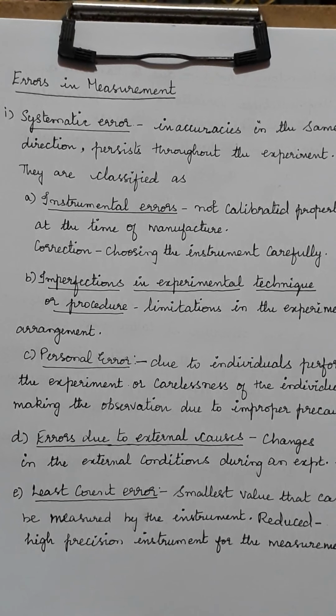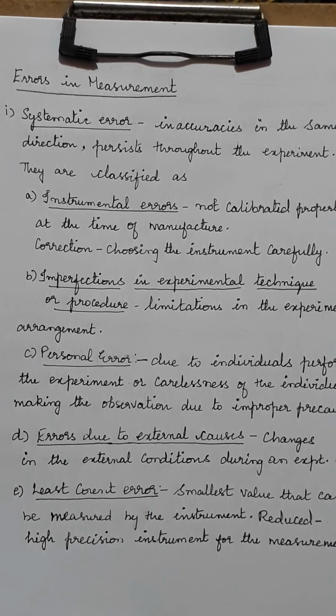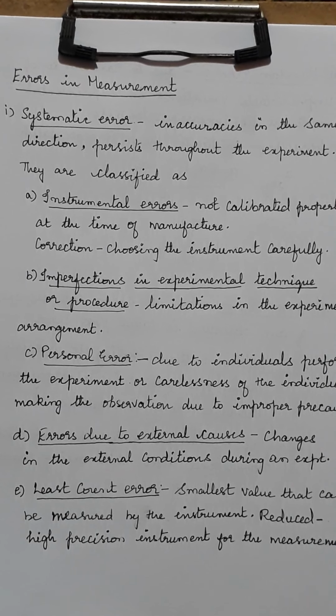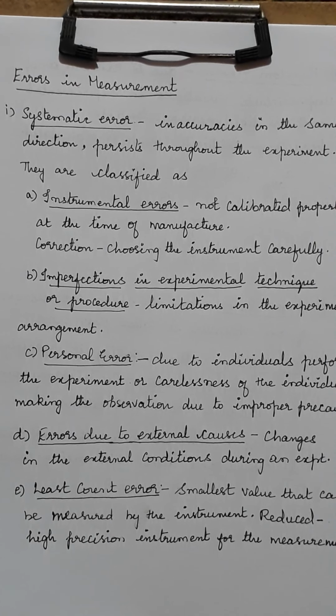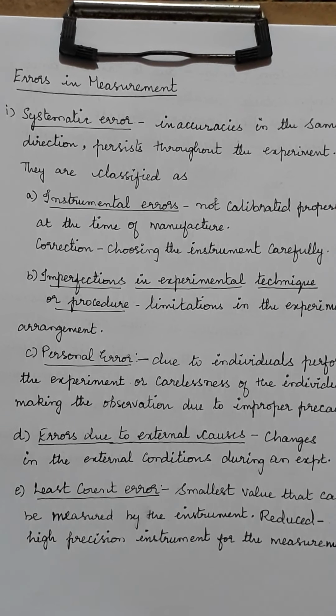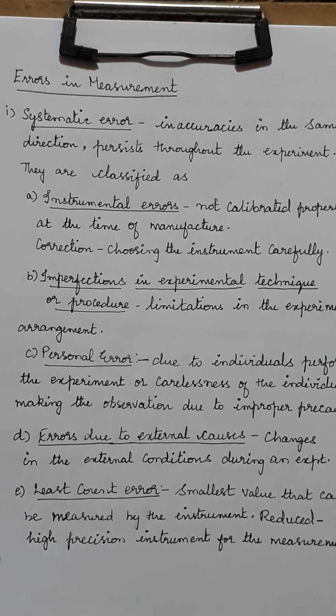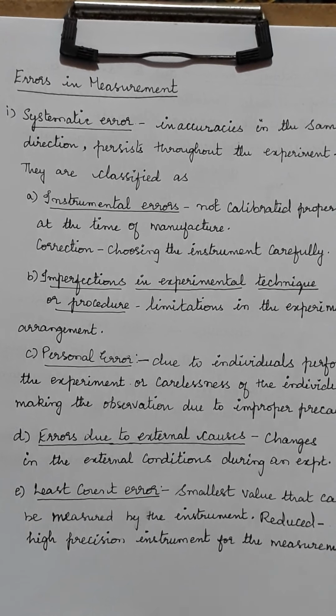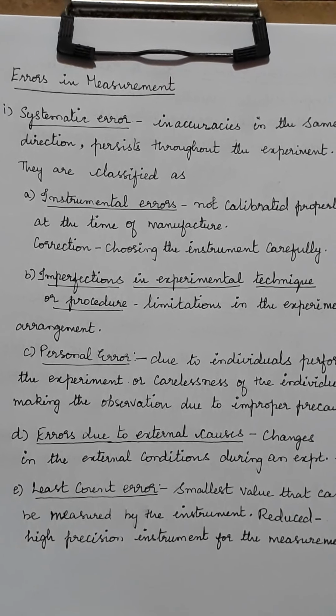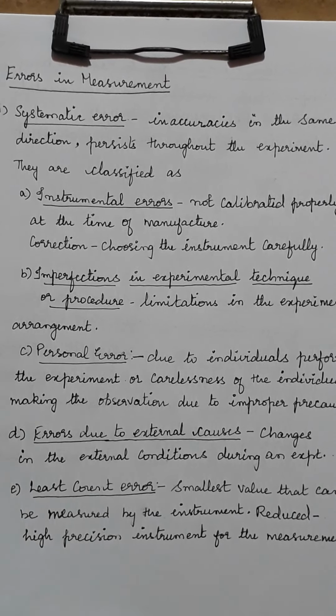So you use instruments which are highly precise, so that to the maximum extent you find the length of the measured quantity. So these are the systematic errors alone.